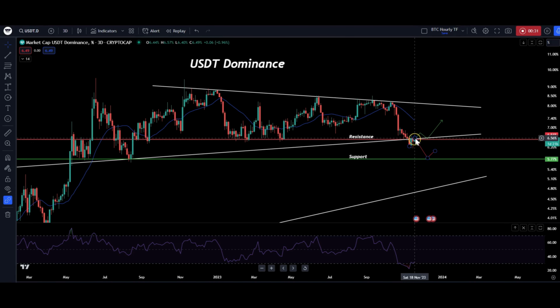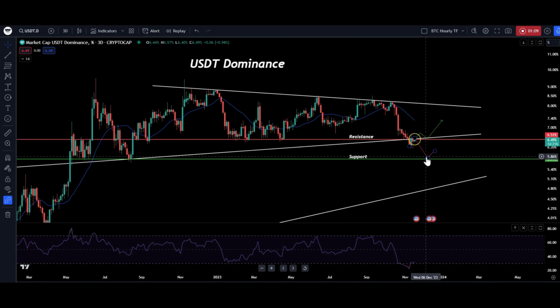And right now it's been already 12 days and the USDT dominance is yet to break above this level. It is still struggling for the breakout to happen, and also it is struggling for the rejection to take place. So the junction over here, which is at 6.5%, is something very crucial for the market to decide where the next phase will be, whether it will be a bearish phase or a bullish phase in the crypto market. So the only decisive point will be this resistance.